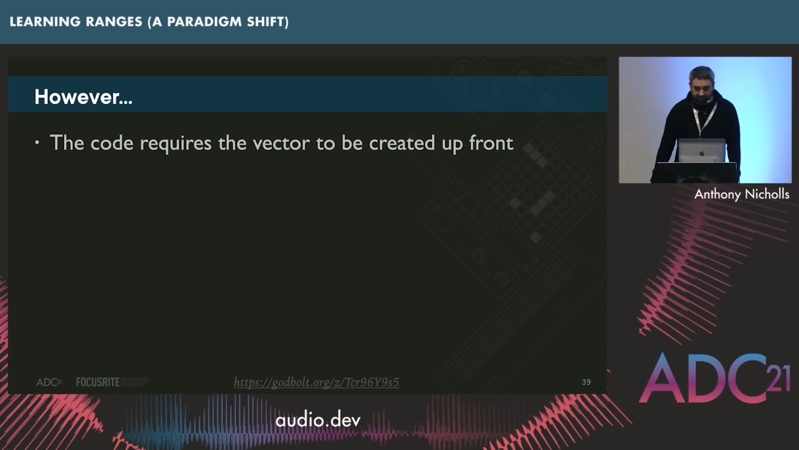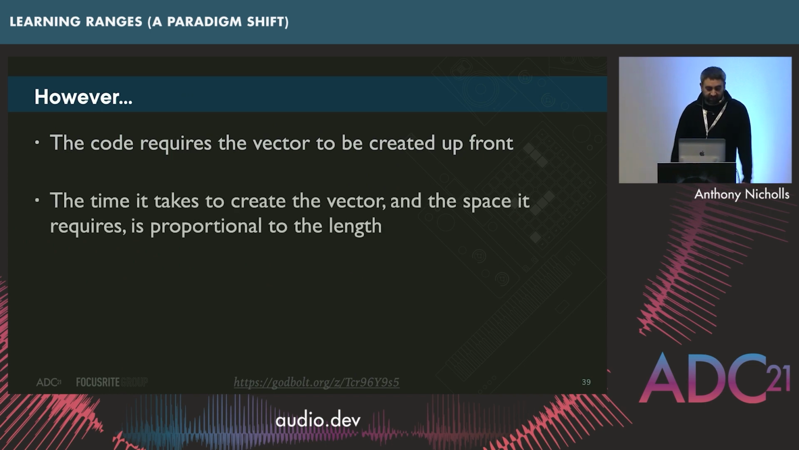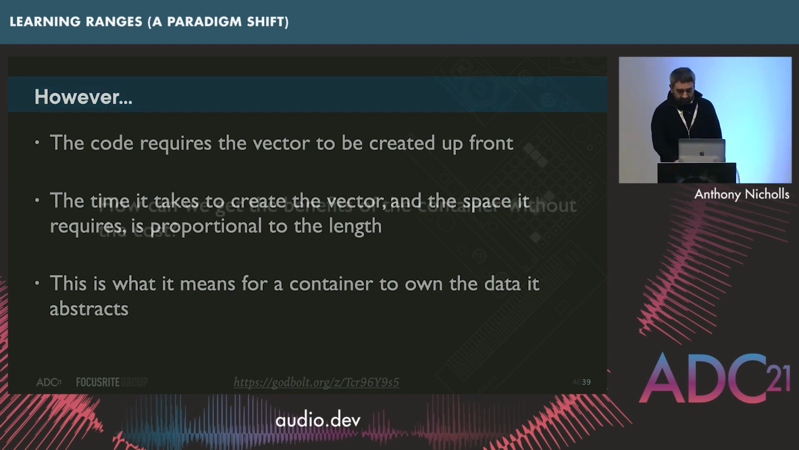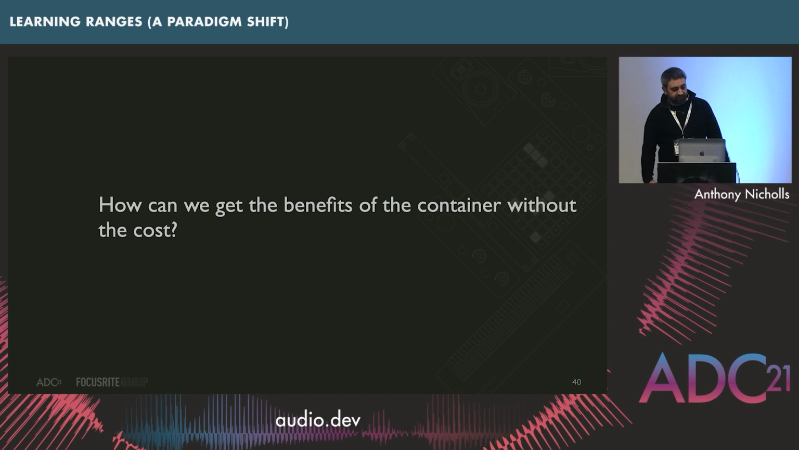The code requires a vector to be created up front. So the time it's going to take to create that vector and the space that vector requires is going to be proportional to the length. So this is additional work that needs to be done before we even start iterating through the for loop. And this is what it means by a container to own the data it abstracts. So how can we get the benefits of the container without the cost?